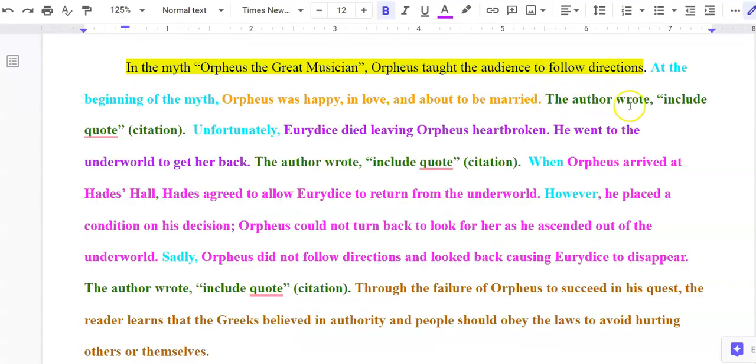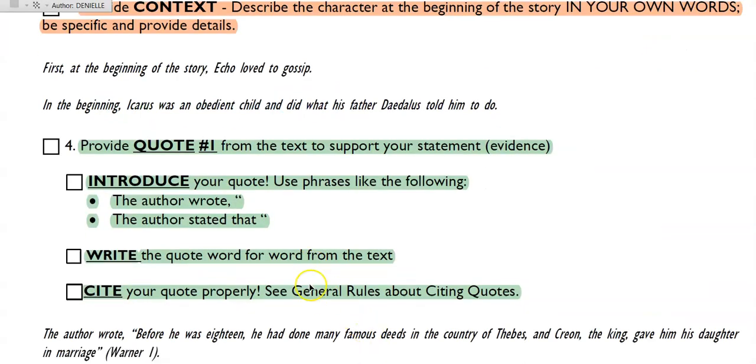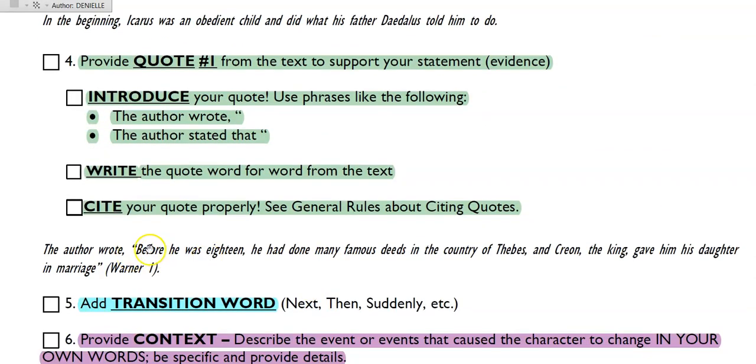And in my example paragraph, I have included it right here. The author wrote, include quote, and then the citation. Okay. So then I go back to my checklist and keep scrolling down, and I give you an example of an actual quote here from Hercules with the citation and how to cite it.